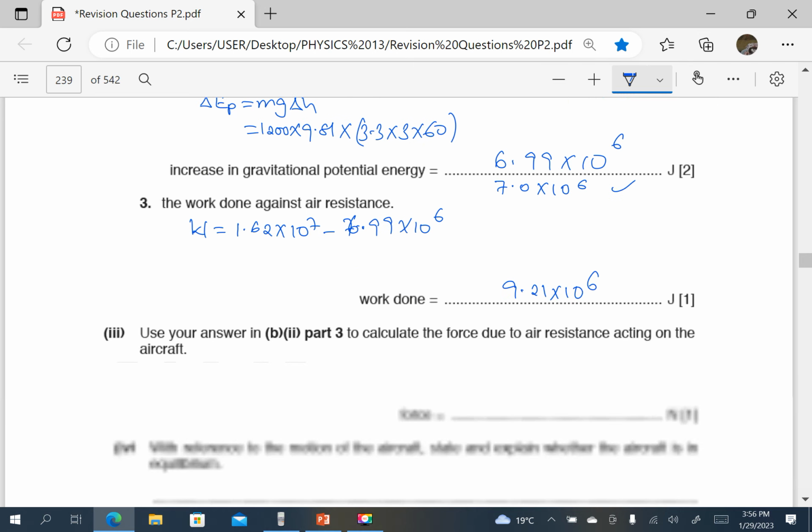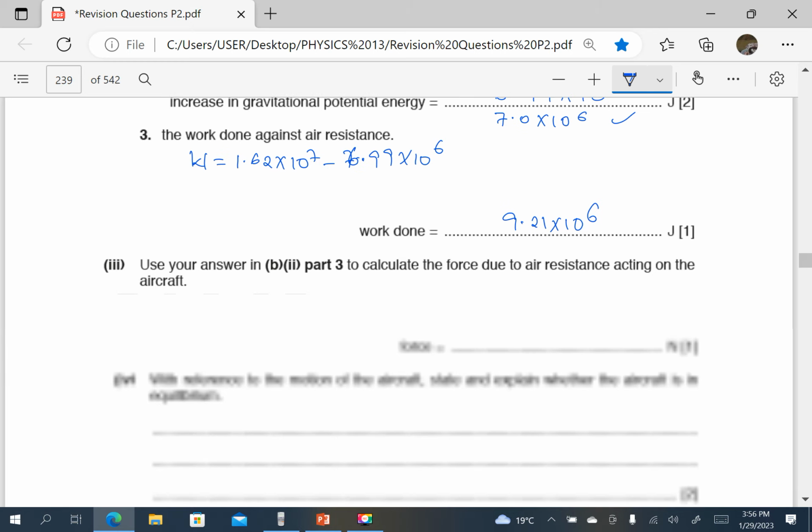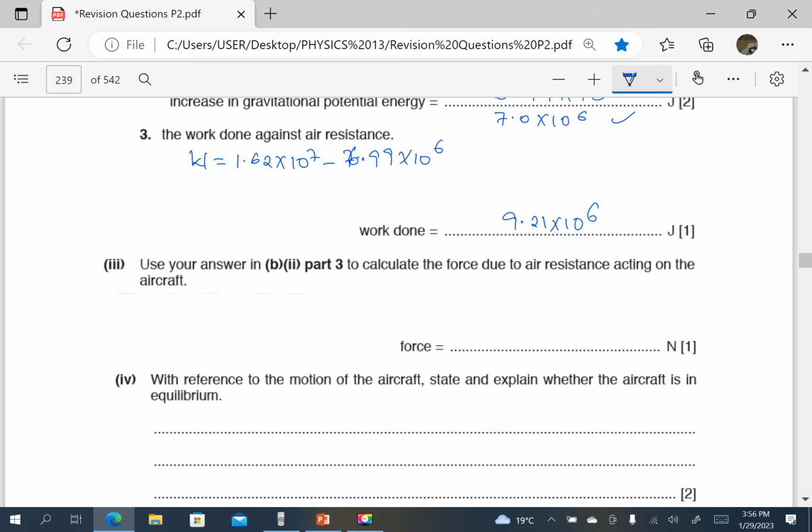Use your answer in B part 3 to calculate the force due to air resistance acting on the aircraft. So since we have the work done against air resistance, then the force due to air resistance is going to be equal to the work done against the air resistance over the distance, which is going to be 9.21 times 10 power 6 divided by the distance.